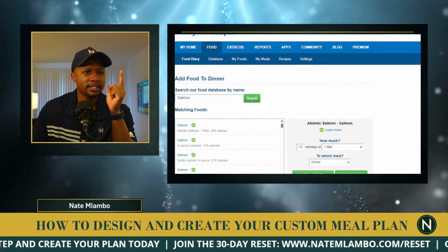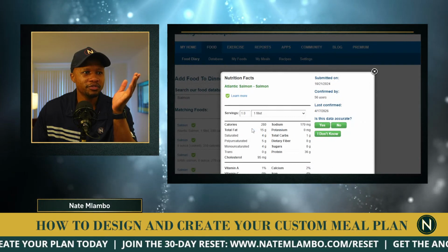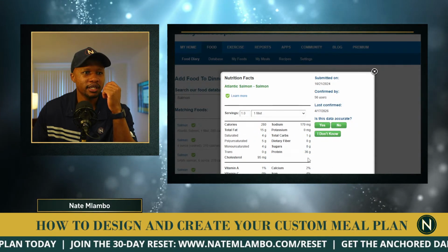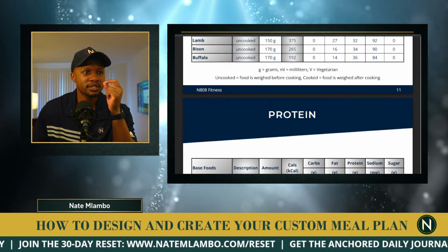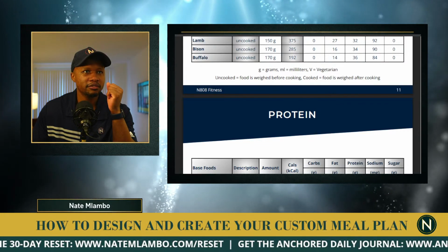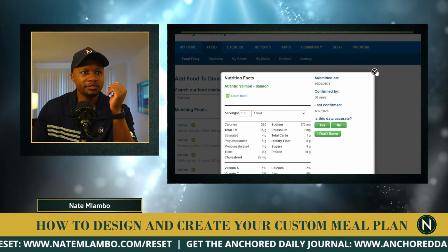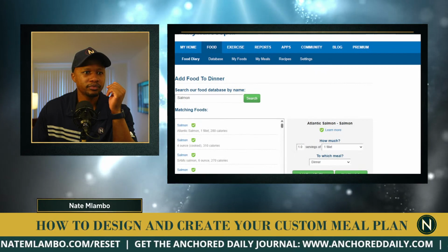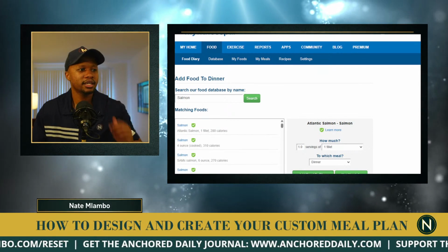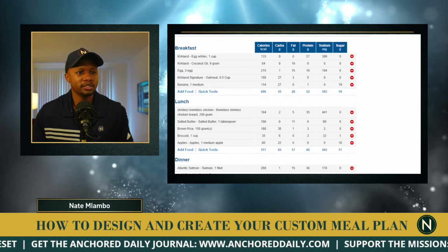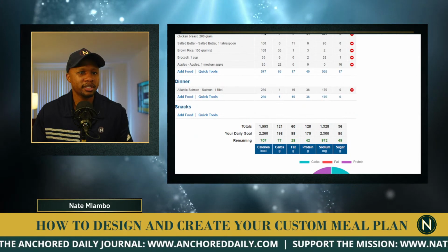and let's see, nutritional value for one fillet is going to be protein 36 grams, right? You're going to have that. So let's say one fillet. So you're good. So I'm going to add that to a meal, right? So you're eating salmon.